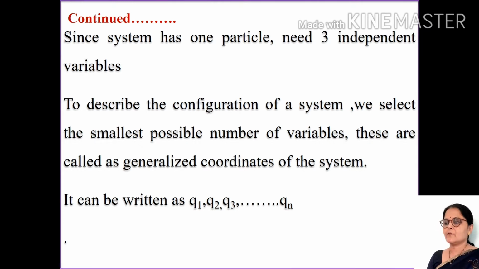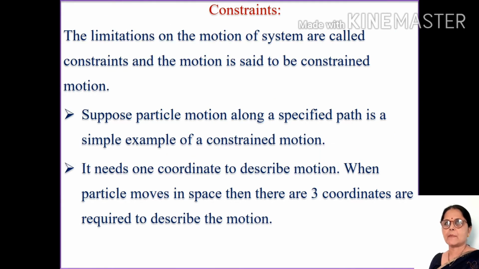To describe the configuration of a system, we select the smallest possible number of variables. These are called the generalized coordinates of the system. They are denoted by q1, q2, q3 up to qn. Now we will see the constraints.